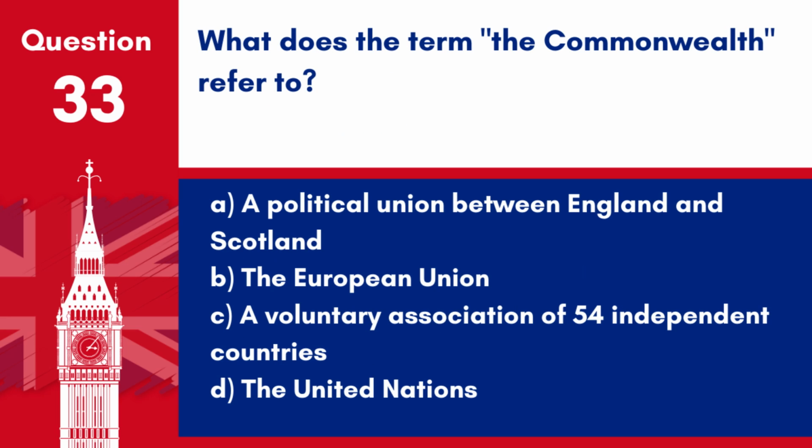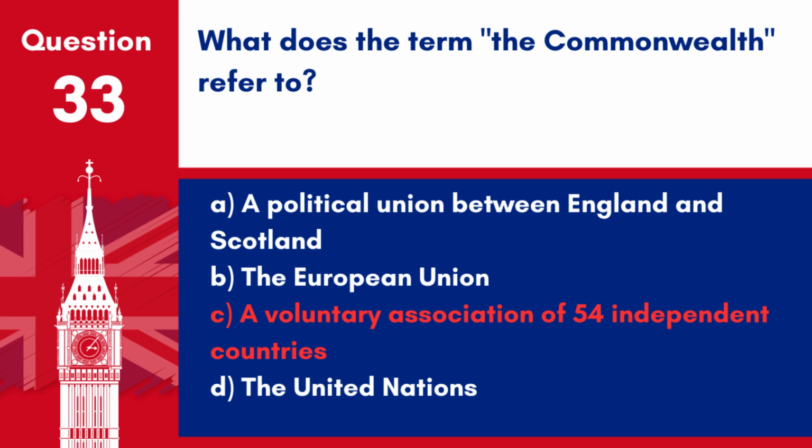Question 33. What does the term the Commonwealth refer to? A. A political union between England and Scotland. B. The European Union. C. A voluntary association of 54 independent countries. D. The United Nations. Answer: C. A voluntary association of 54 independent countries. The term the Commonwealth refers to a voluntary association of 54 independent countries.